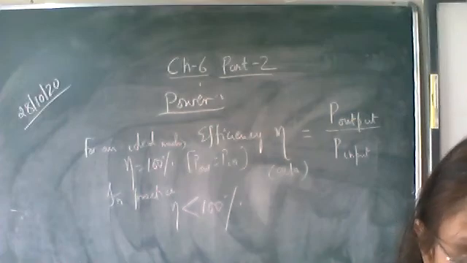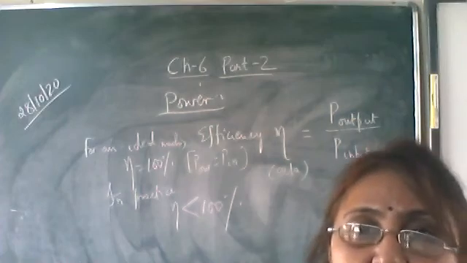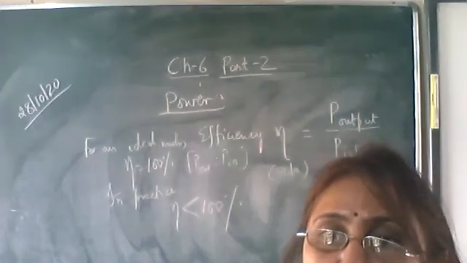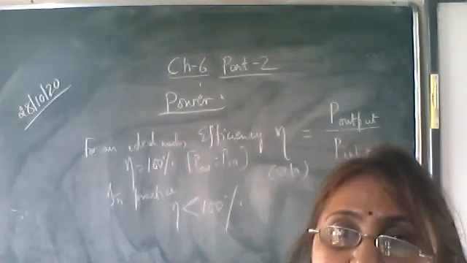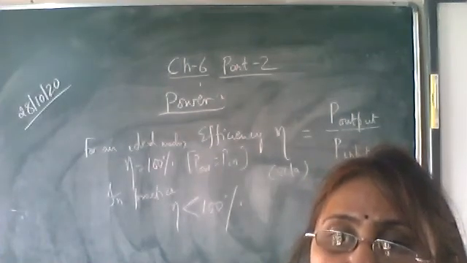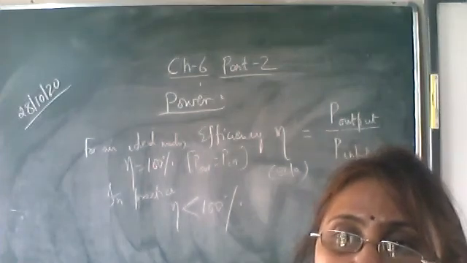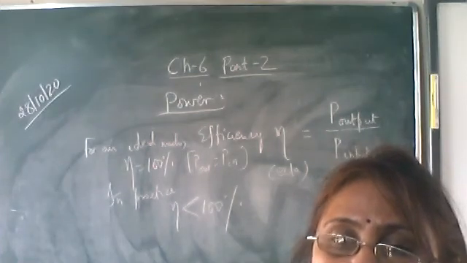It is the same relation as between kilometer and meter: 1 kilometer is 1000 meters, and in the same way, 1 kilowatt is equal to 1000 watts.